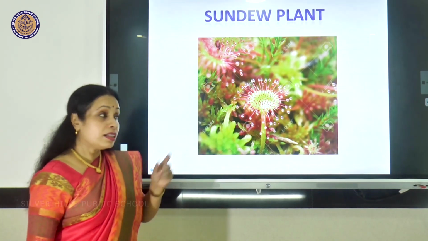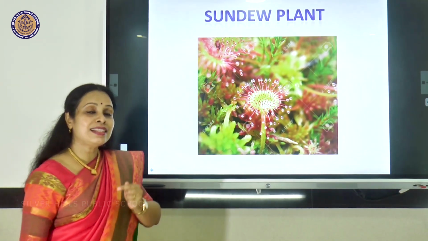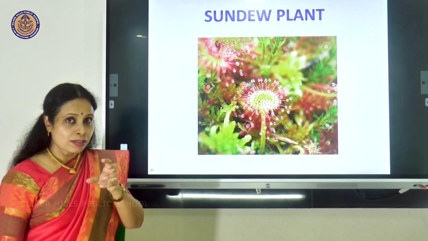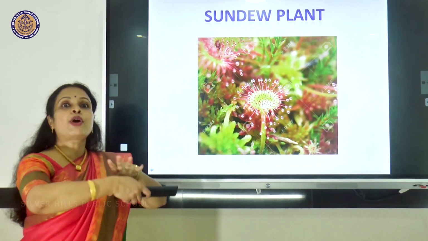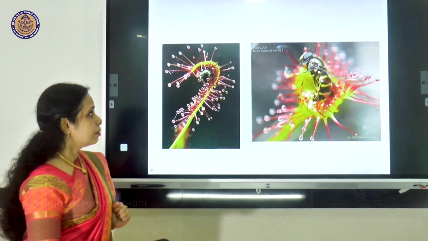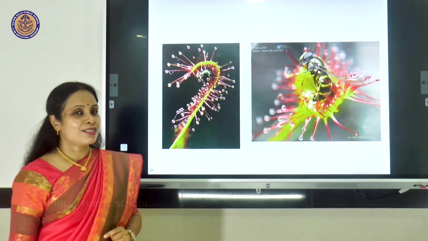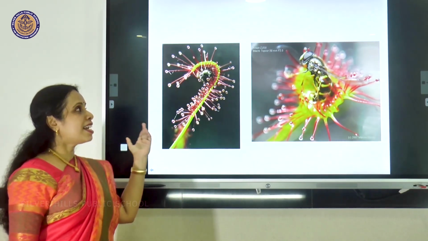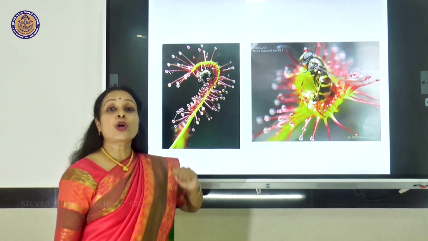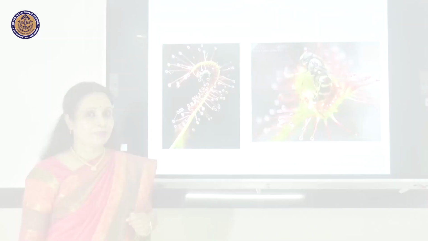The minute these hair-like structures feel the insect, immediately they will close upon it like this. So the insect is trapped. So that we can say is an example for positive thigmotropism.